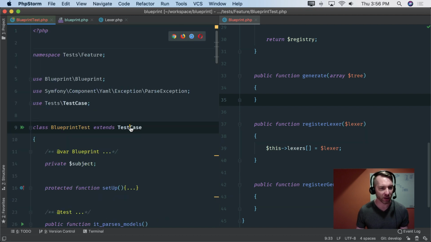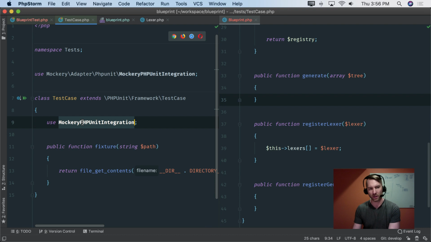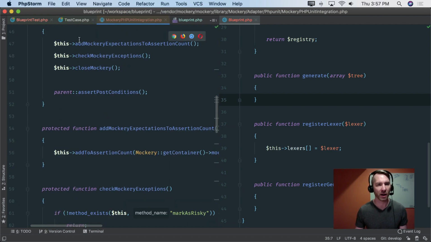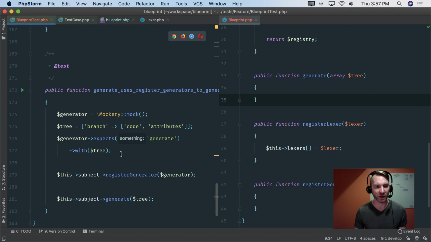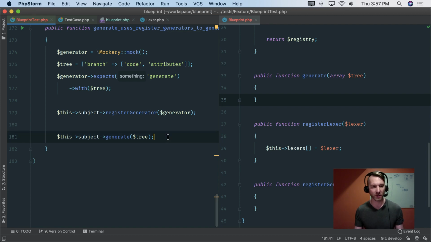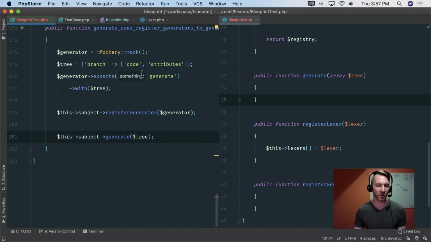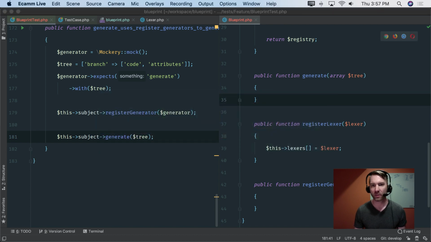And just real quick, I think inside this test case, I'm using this method here. This is really important. This is a little trait that makes sure that Mockery is getting torn down and verifying your assertion counts, because otherwise this would actually be considered a risky test because I don't have any PHPUnit assertions inside of here. There's no assert. And so because of that, you want to make sure to use that trait. It's something I stumbled upon a few months back, that this would run and it would verify everything, but it would generate a risky test or a warning because there were no assertions. So that kind of helps.